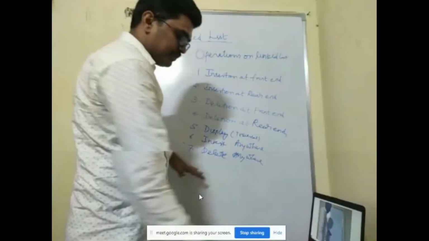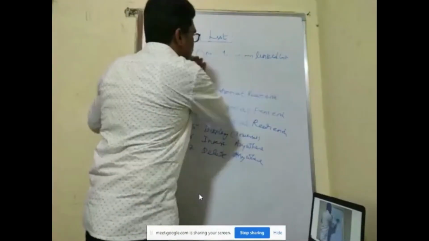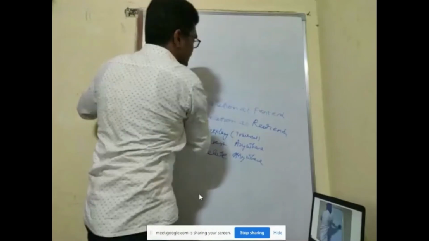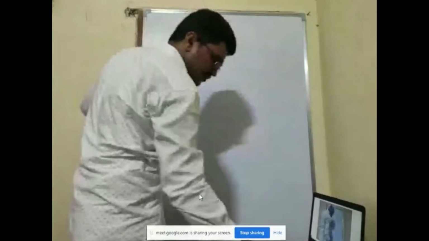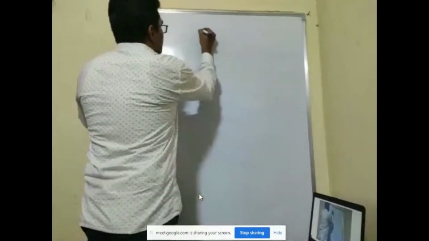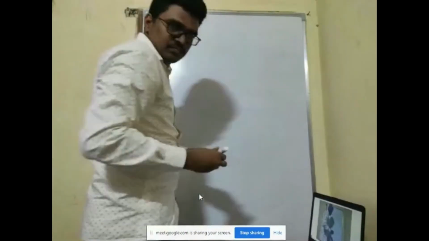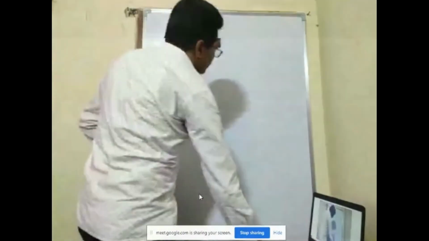Is that fine? Now first we'll go with insertion at front end.